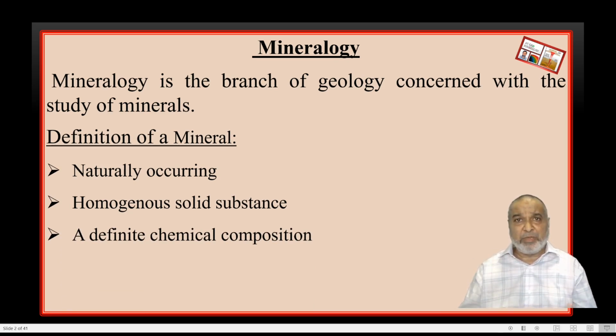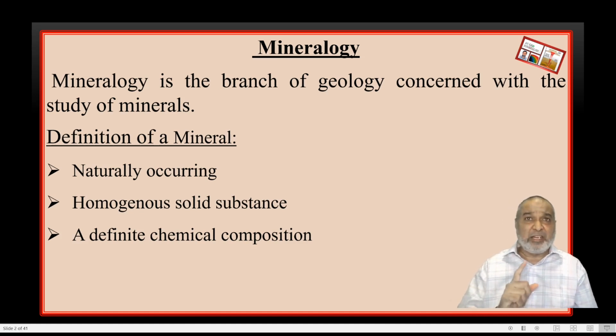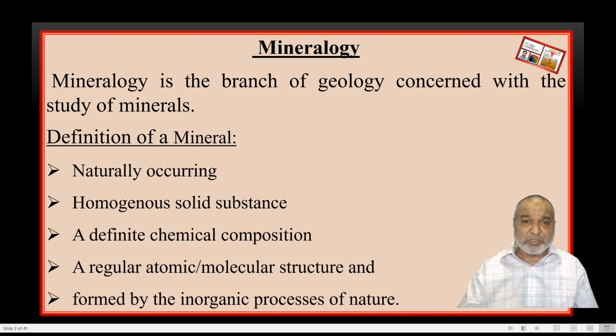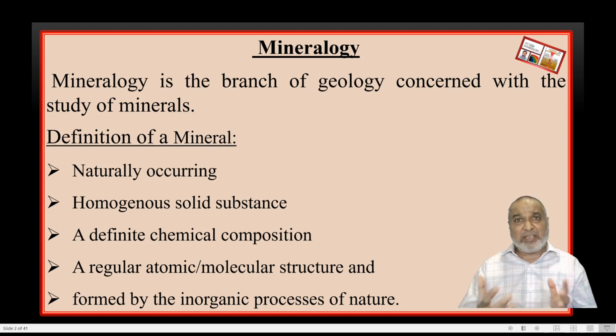In every part of the world, mica will show you the foliated form, pearly luster, and, very importantly, one set of cleavage. So in any part of the world, any sample will give you the same. So it is a naturally occurring homogeneous solid substance having a definite chemical composition, a definite atomic structure or molecular structure, and formed by inorganic processes in nature. If these five conditions are fulfilled by any substance, then that substance will be called a mineral.